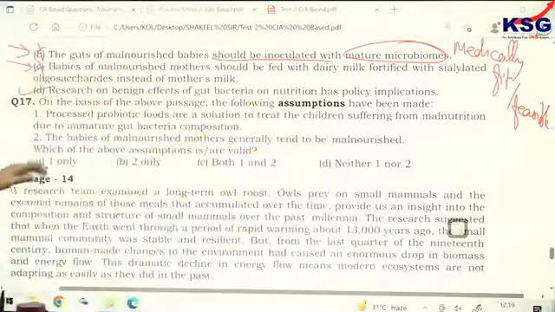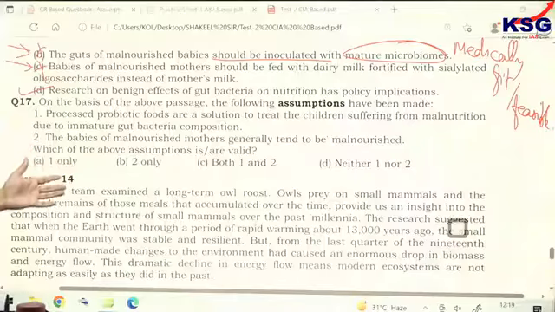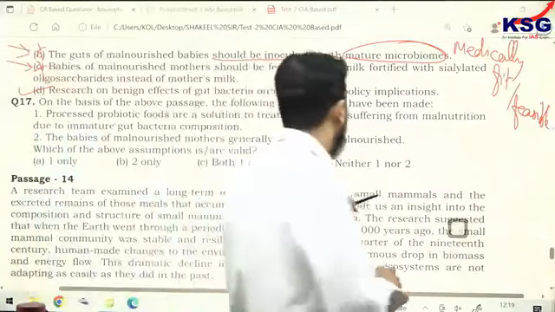Policy implication is something which is the second step of a study. It means more towards action. So that's why D is the right answer.